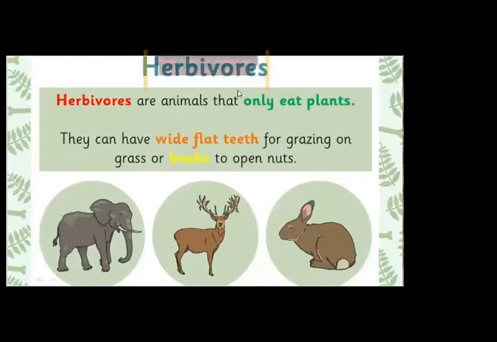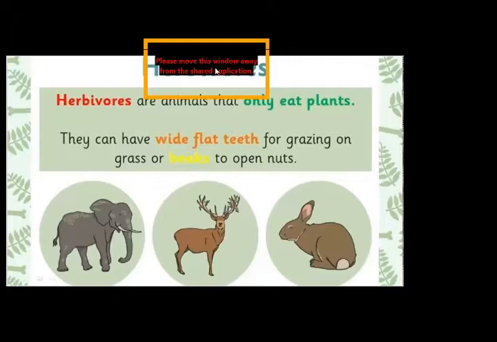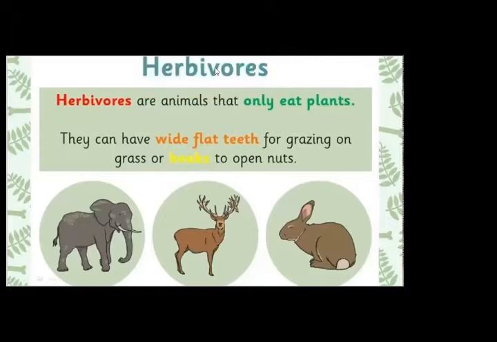I repeat the definition of herbivore. You can note it down in your copy. A herbivore is an animal that gets its energy from eating plants and only plants.